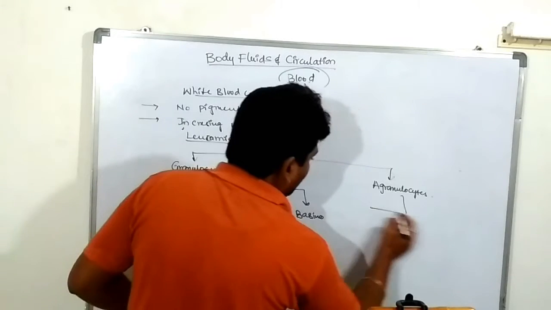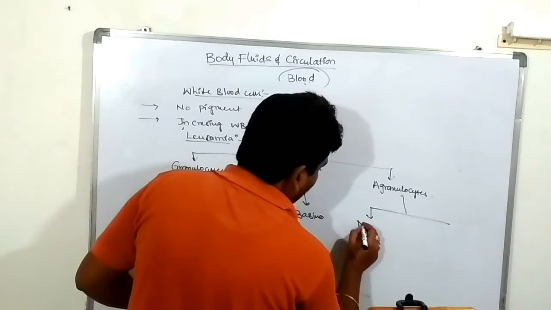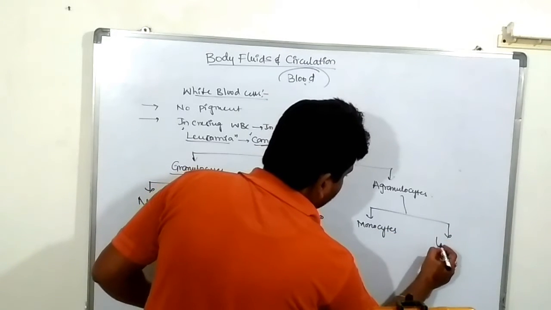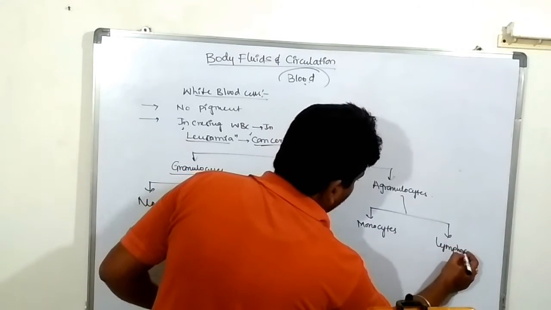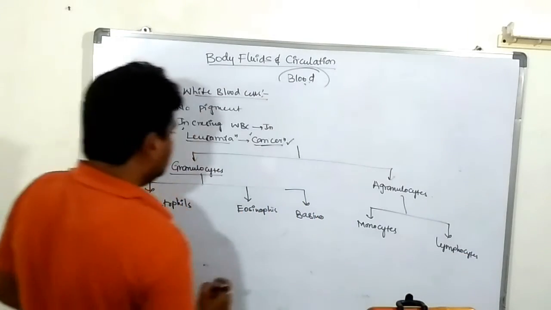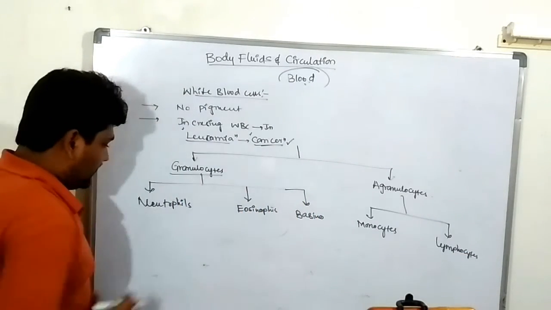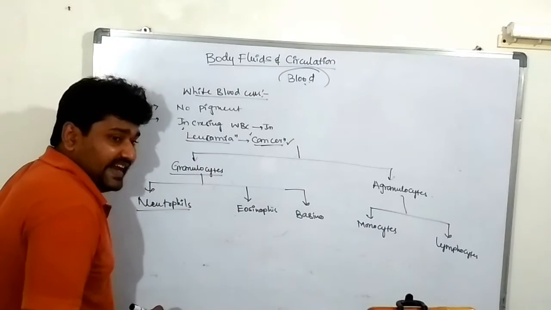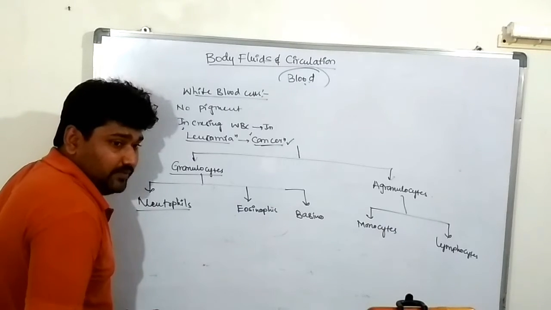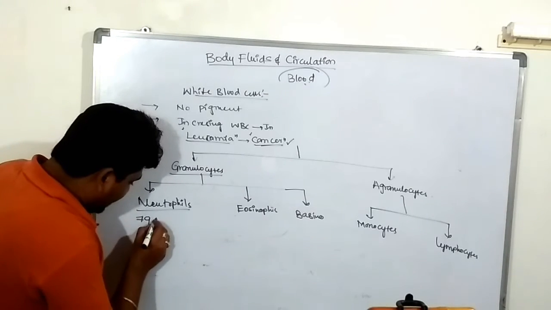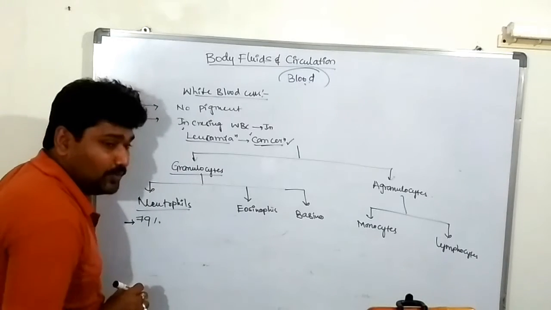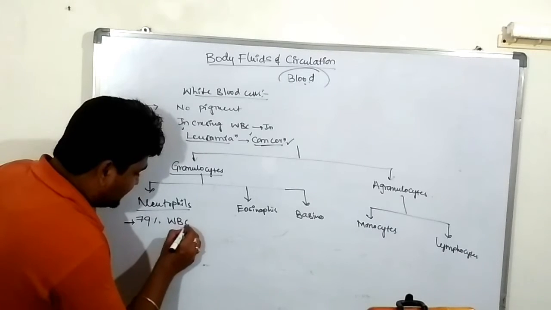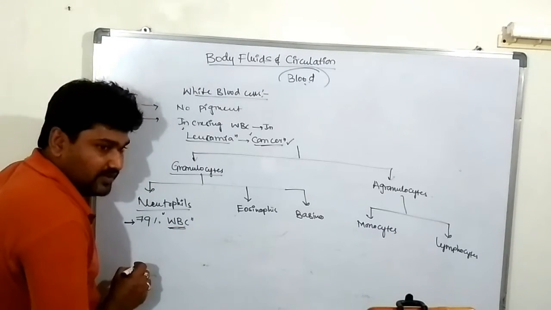The agranulocytes are two types. What are they? Monocytes and lymphocytes. First one, neutrophils. The neutrophils are very essential and important cells in our WBC. These are approximately 79% of the whole volume of the WBC.